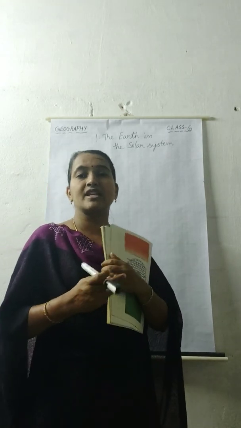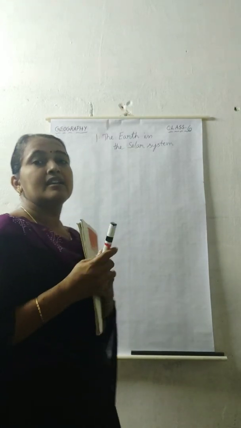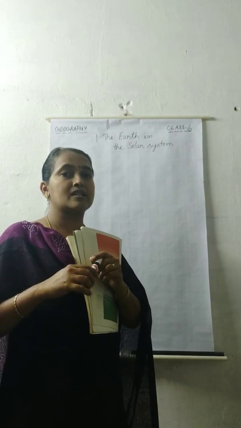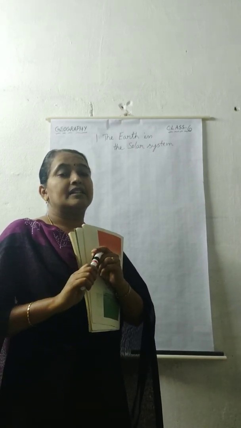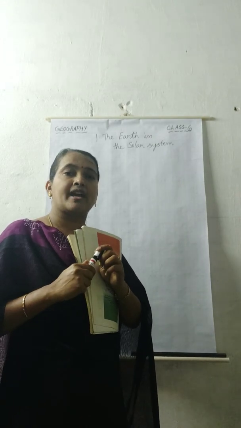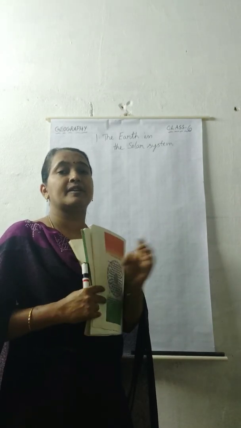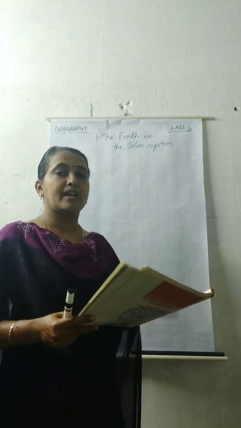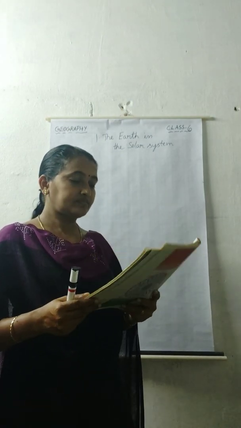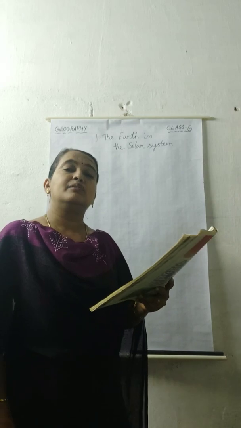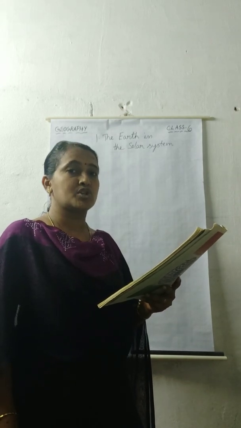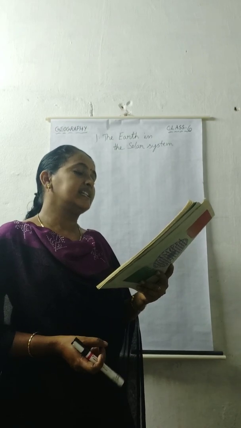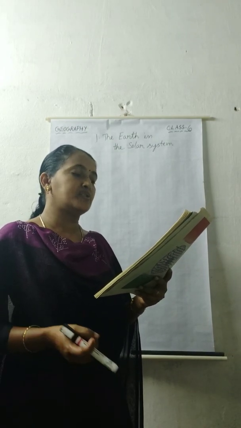Stars twinkle, you know. And by the evening, along with the stars, we can see the moon also. But the moon does not shine by itself. It gets light from the sun and the light reflects on it. That's why the moon doesn't shine much. And the moon is also visible in different positions and different shapes. You can see the full moon only once in about a month's time.